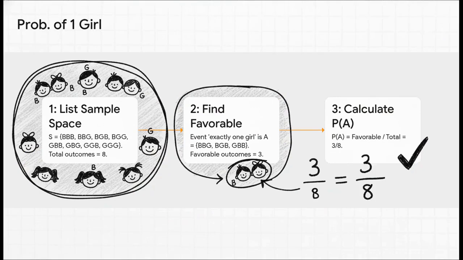Let's put this formula to work. First step, we lay out the entire sample space. What are all the possibilities? Well, with 3 kids, there are 8 possible combinations. Step 2, we hunt for the outcomes we actually care about. In this case, the ones with exactly 1 girl. And we find there are 3 of them. So for the final step, we just do the math. 3 favorable outcomes divided by 8 total outcomes, and boom, we get a probability of 3/8.